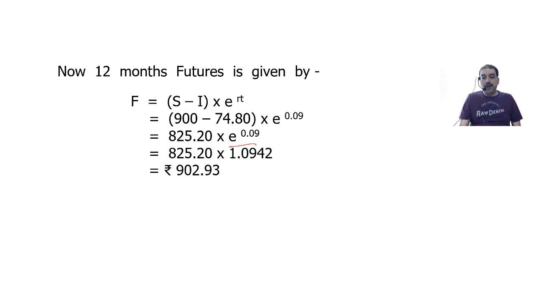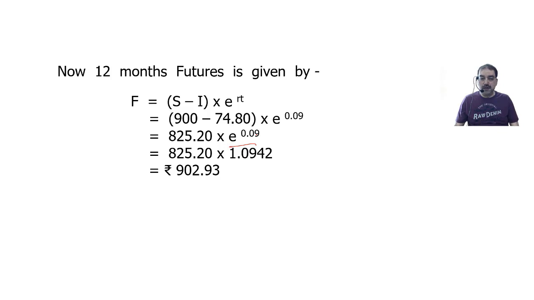So that comes to 902.93. Okay, so that is how we solve the question.